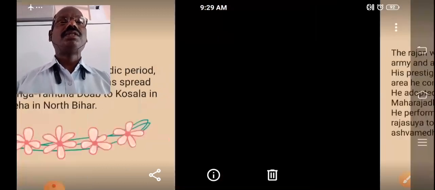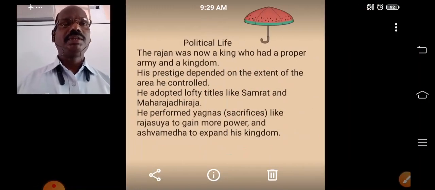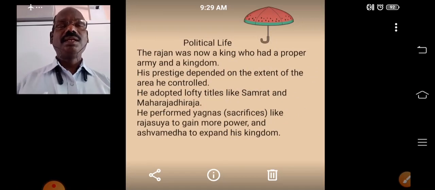Now we can see the political life of the people during that period. The leader of that society was called Rajan, meaning a king. The Rajan was now a king who maintained a proper army and a kingdom. His prestige depended upon the extent of the area he controlled.